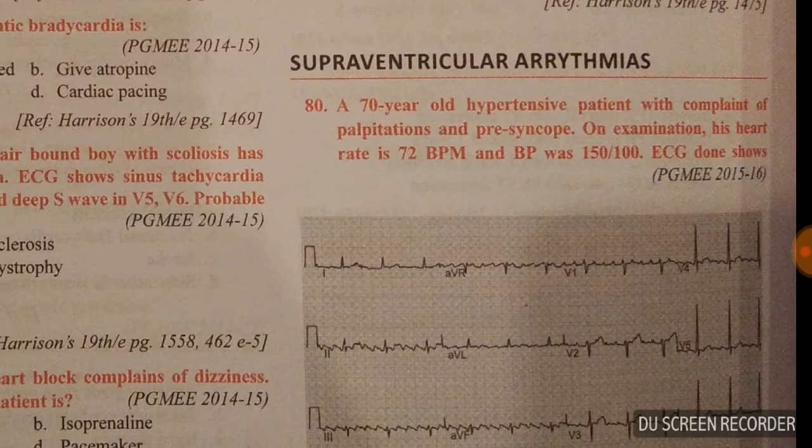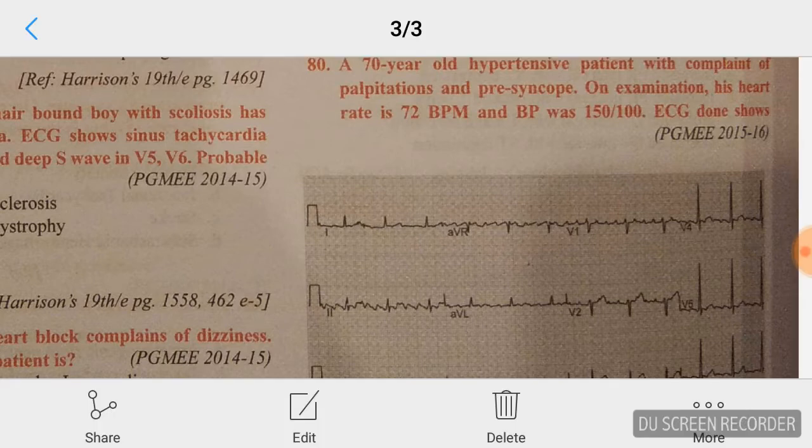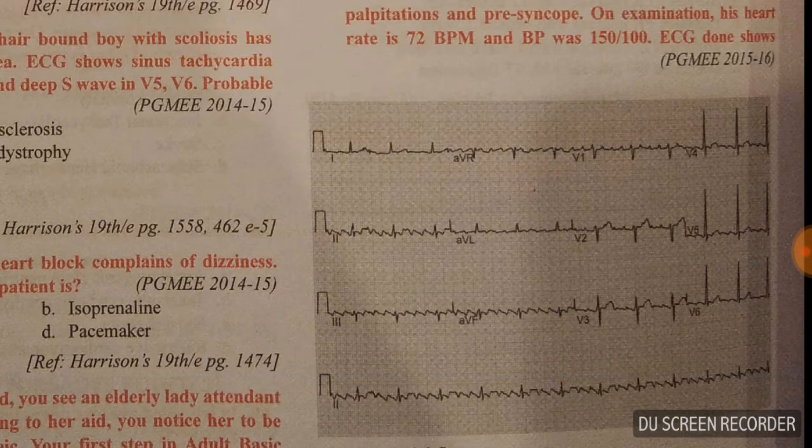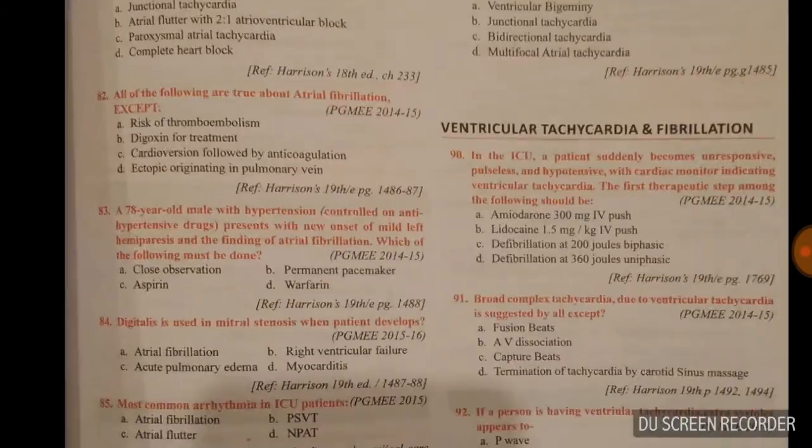Okay. Question 80. A 70-year-old hypertensive patient with complaint of palpitation and pre-syncope. On examination, heart rate 72, it's normal, blood pressure 152 by 100, blood pressure a little bit higher, ECG in front of you. So this is, guys, see, atrial flutter ECG. Okay, next video.